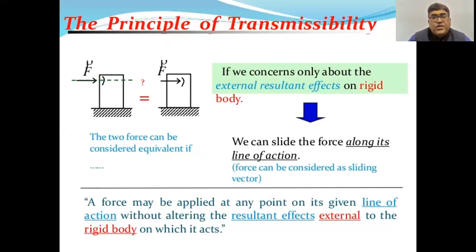The principle of transmissibility is very useful because force is a vector quantity. Therefore, we can extend the line of action of the force either forward or backward whenever required. We can slide the force along its line of action. Force can be considered a sliding vector. We can convert a push into a pull; the magnitude of the force will not change, but the line of action will be transmitted forward or backward. A force may be applied at any point on its given line of action without altering the resultant effect external to the rigid body on which it acts. These are the fundamental rules.